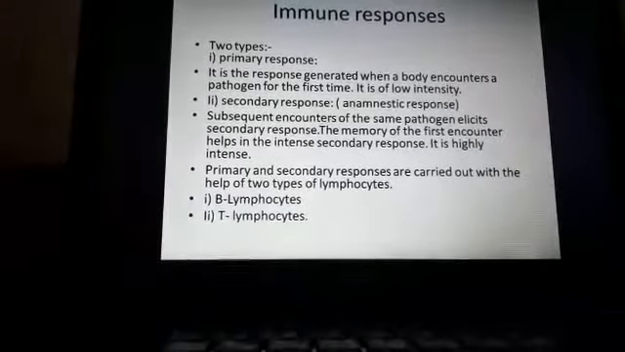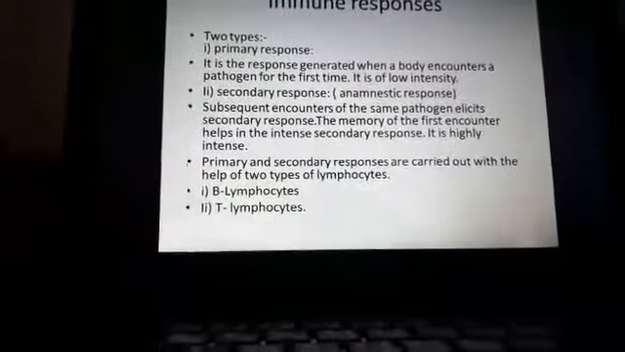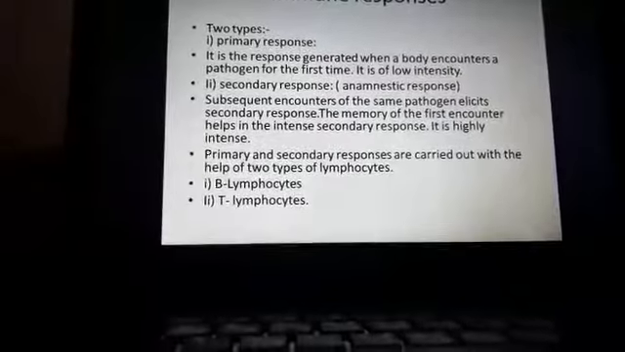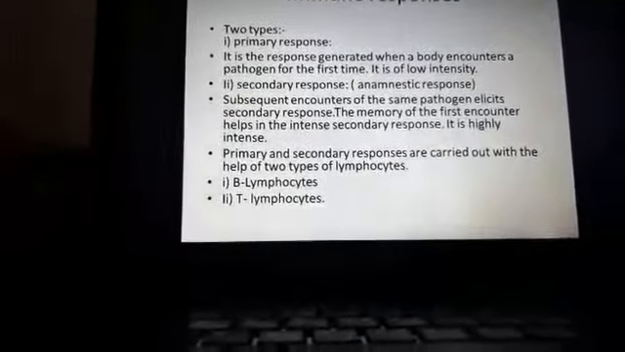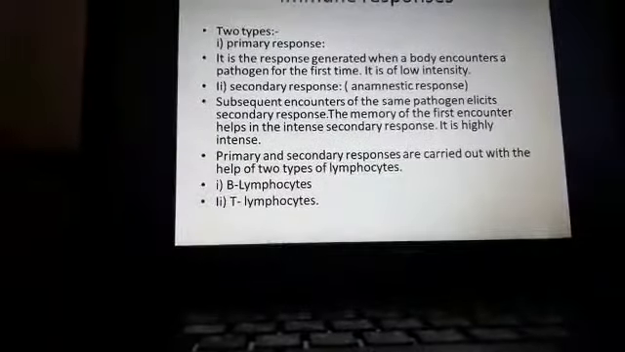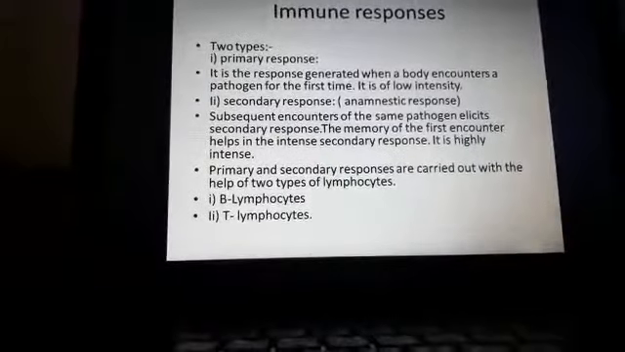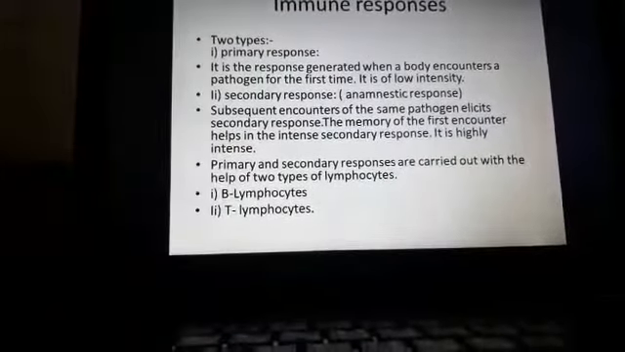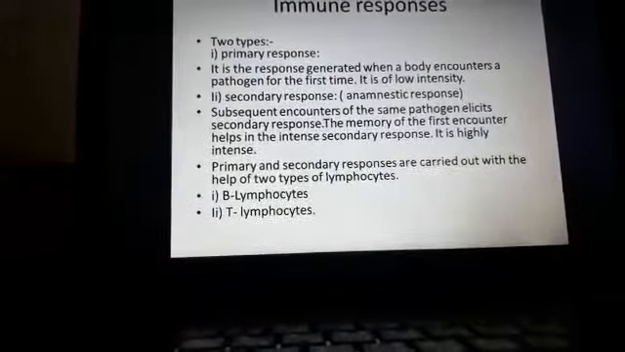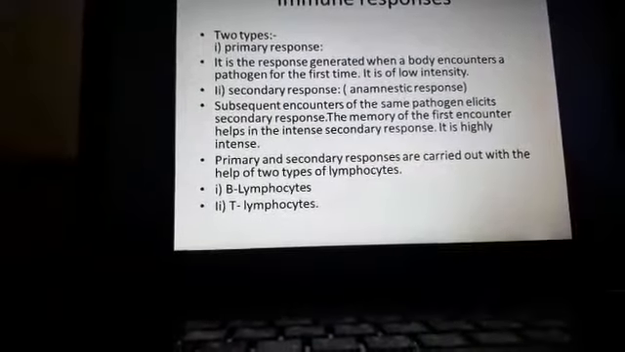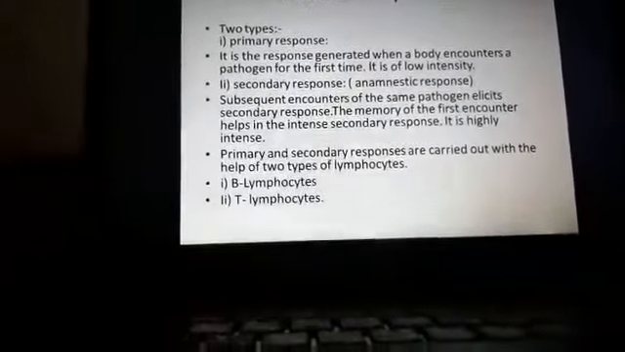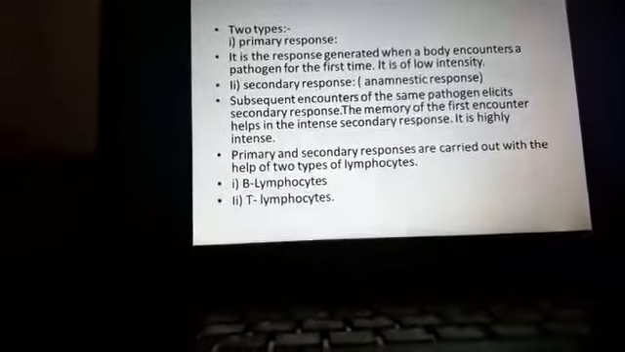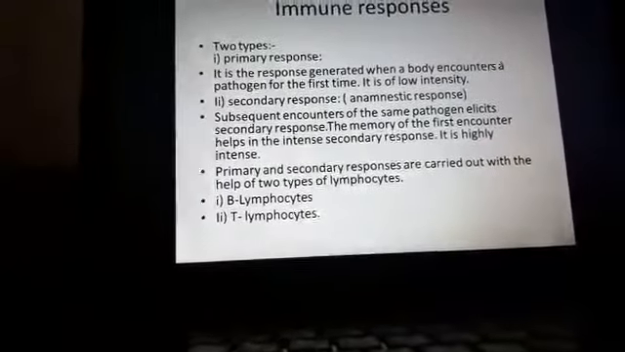Primary and secondary responses are carried out with the help of two types of lymphocytes: one is B lymphocytes and the other one is T lymphocytes. Here, two types of lymphocytes are involved to control the secondary and the primary responses.